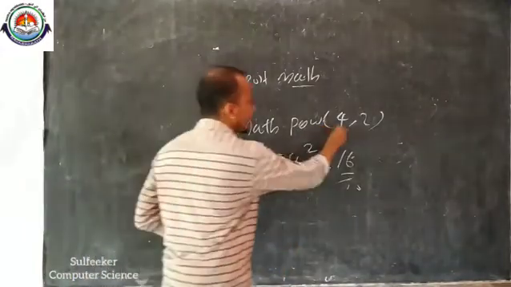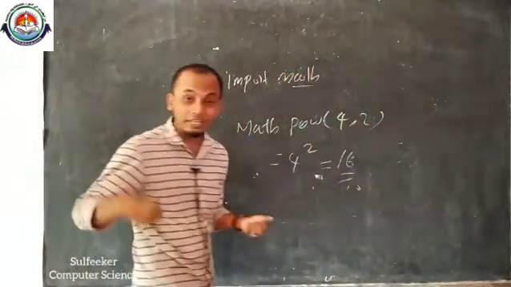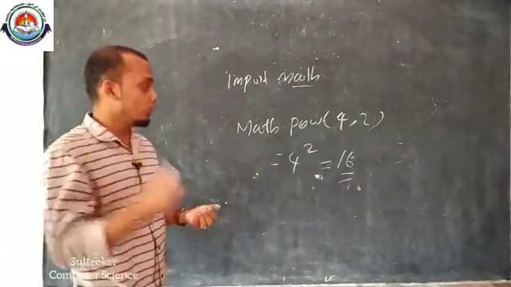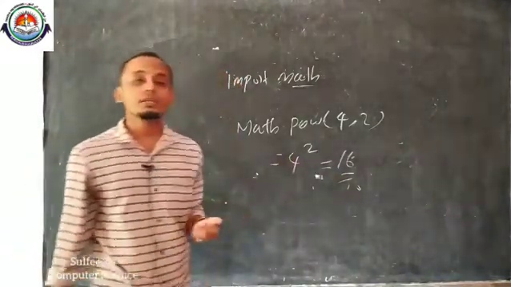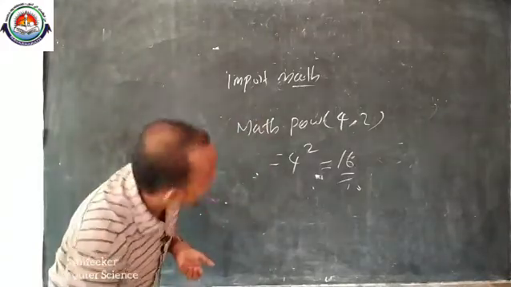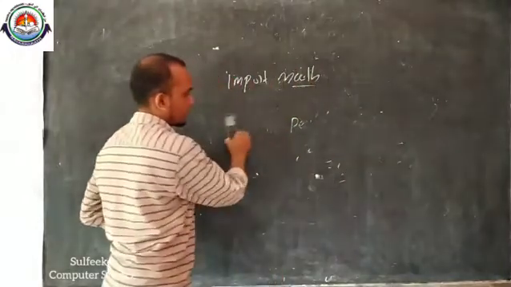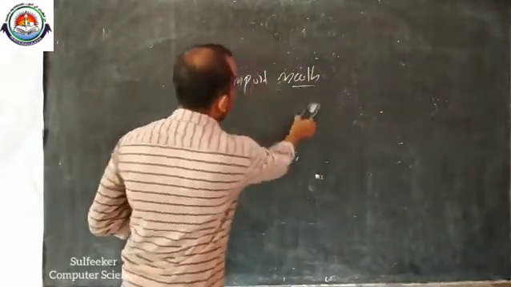This is the first number 4, then comma 2, so 4 raised to 2. We will get the result 16. This is another type of mathematical function, power.